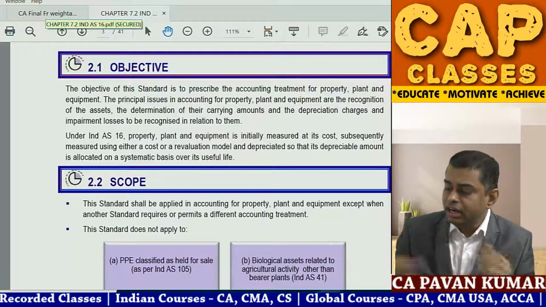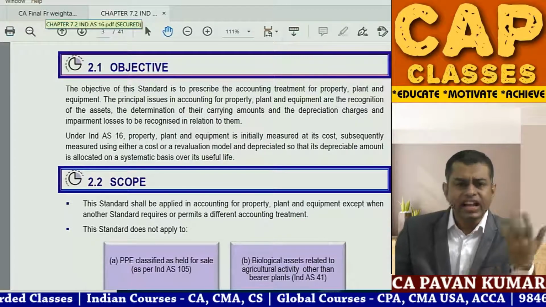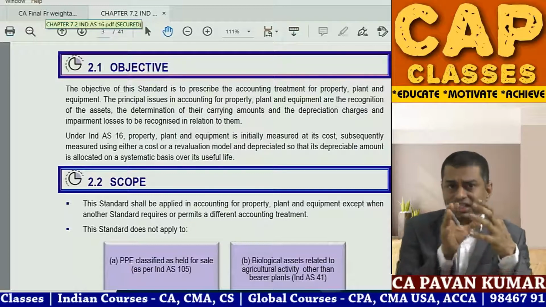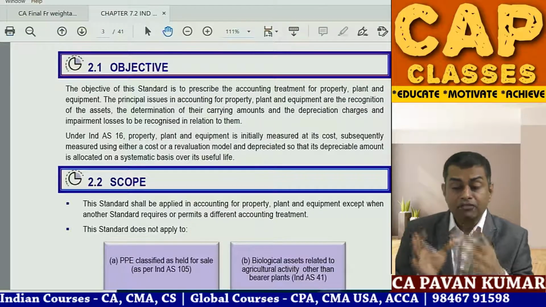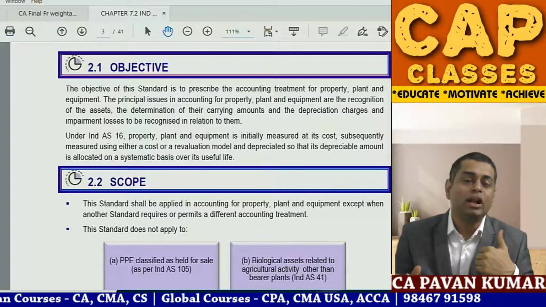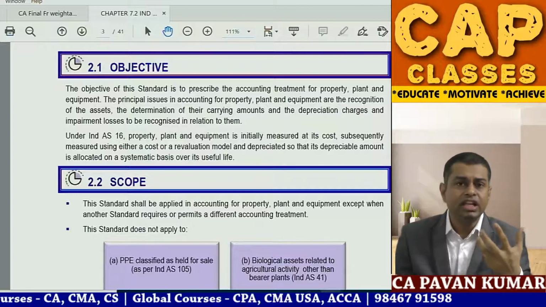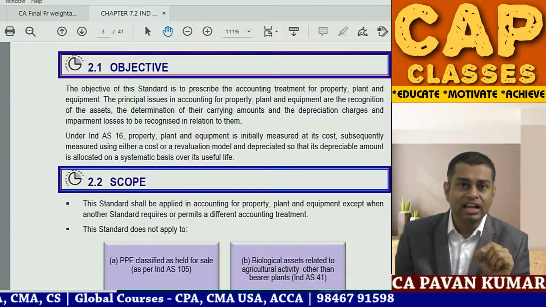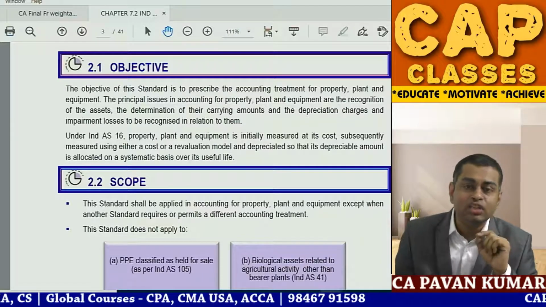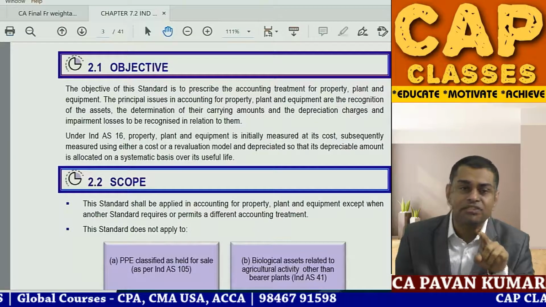Normally, any lecturer dealing with any subject first goes with the theory and then takes you to problems. But first we have done one problem, now we are coming back to theory, because too much theory will confuse you. Point number two, at the end of the day, in the exam they will never ask you theory, they will ask you application of theory.